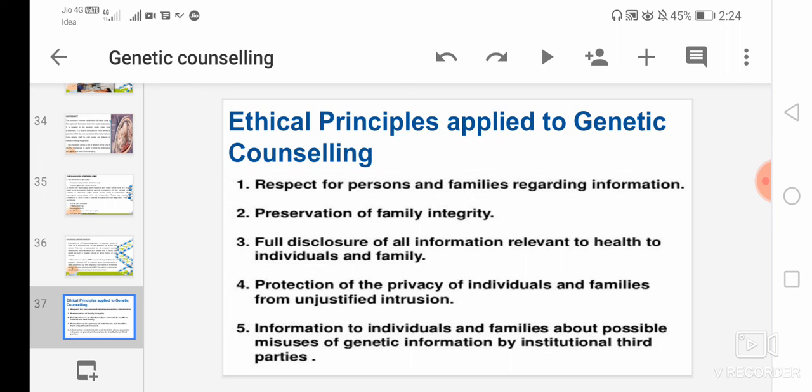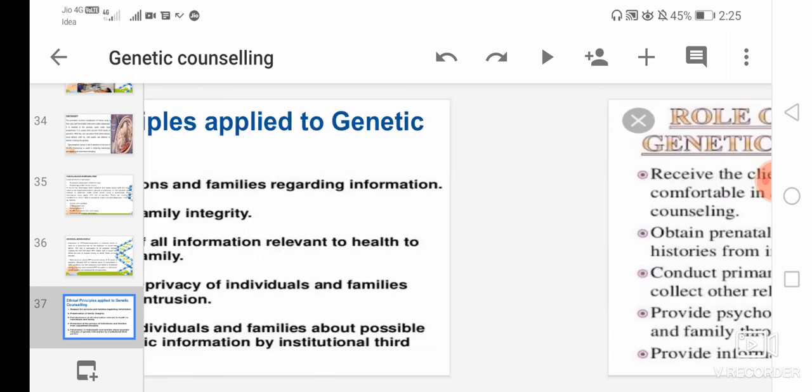And informing individuals and families about possible misuses of genetic information by institutional third parties. These are a few of the ethical principles applied to genetic counseling.